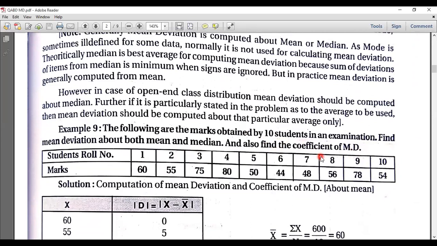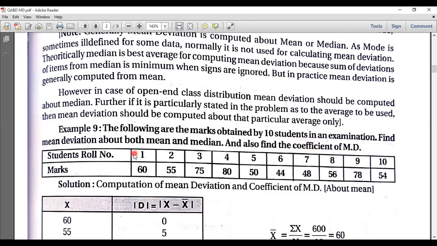They may ask all three in a single question, or for 6 marks, they can ask about the mean deviation about mean. So if they ask only mean, you need to calculate only through mean. If they ask mean and median, you need to calculate by both methods. If they ask all three, mean, median, and mode, you need to calculate all three. Here, the data is given: the marks obtained by 10 students. So we need to find the mean deviation by mean and median.